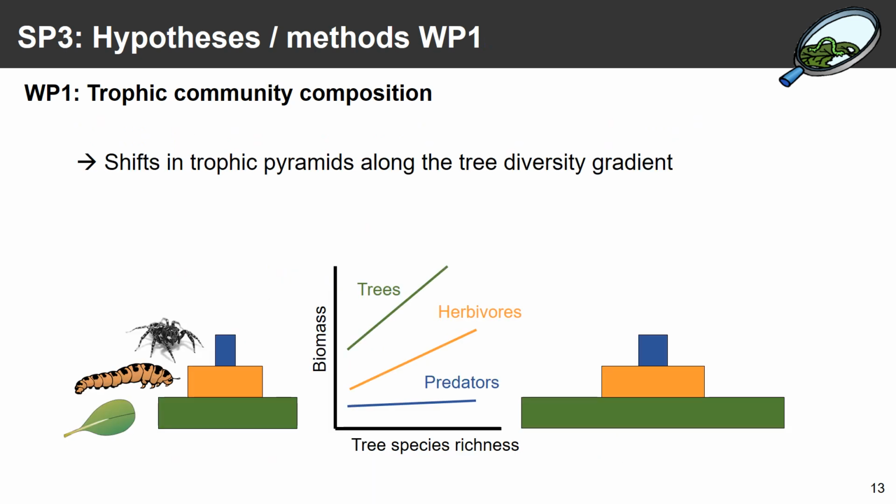Together, we're thinking that these changes in abundance, species richness, individual size, and also elemental contents will then lead to differential changes in biomass across trophic levels, and thus to changes in biomass pyramids towards more bottom-heavy pyramids in higher tree species richness.